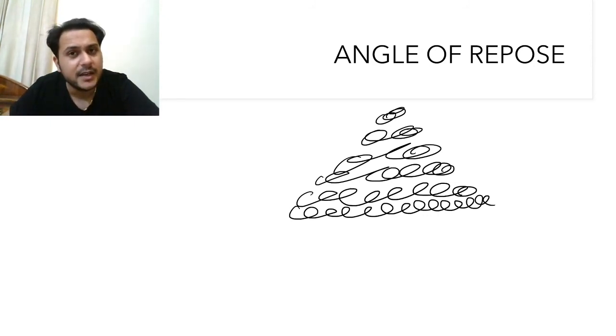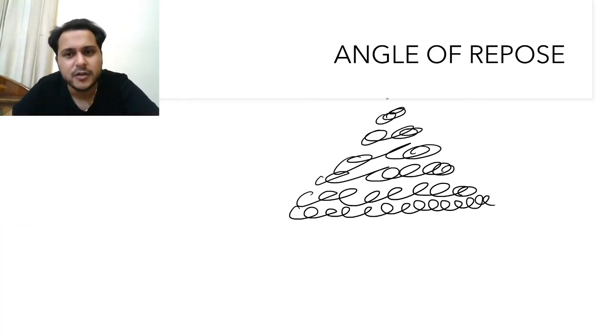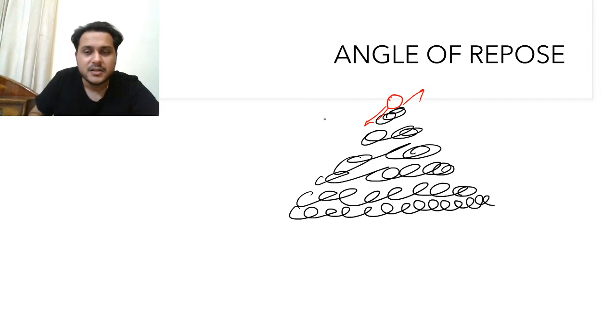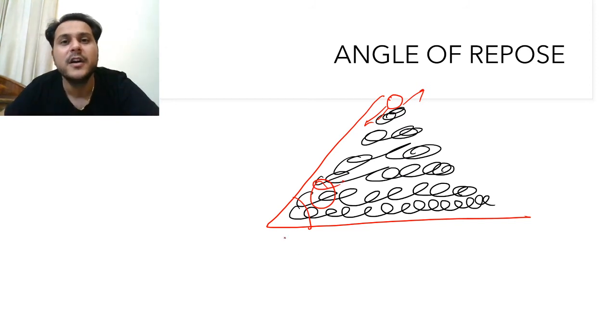And you can see it very clearly. See the red color now. You can see it very clearly that the last sugar particle is just resting on the top. I don't know how it is resting. It is trying to slide down, but there is something which is holding it back. So how is this happening? This is happening due to the angle of repose.